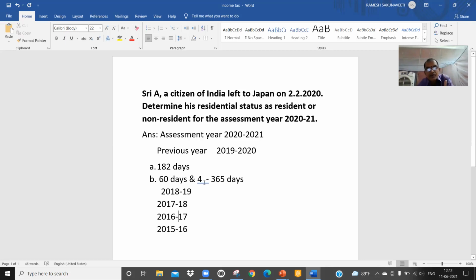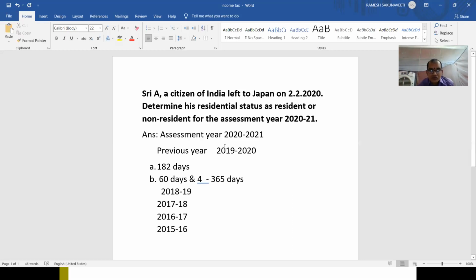And before 2019-20, in 18-19, 17-18, 16-17, 15-16, in the 4 years together, he must have stayed in our country for at least 365 days. If he satisfies at least one condition, then he is a resident, that's all. So we have to check.